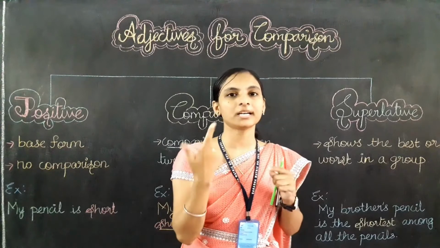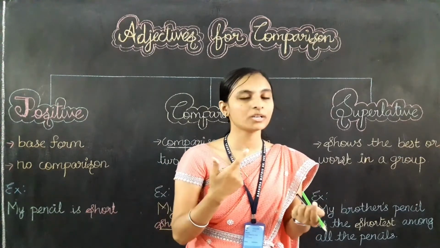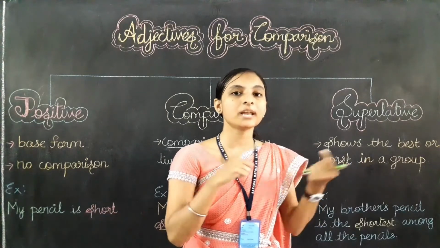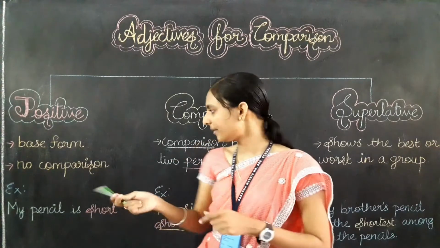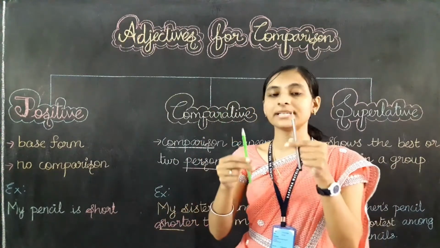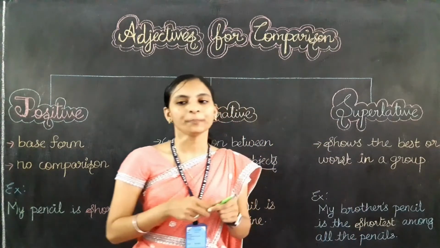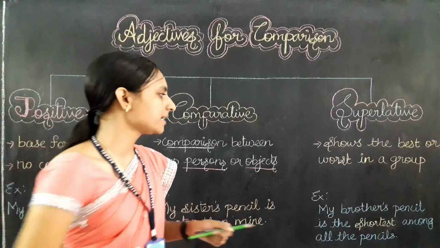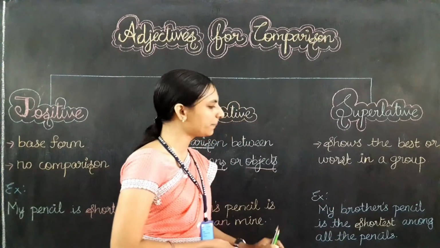Those adjectives which are used to show the best or worst belong to superlative degree only. Example: here I have told you that my pencil is short, but my sister's pencil is shorter than mine. Now I am going to show the example: my brother's pencil is the shortest among all the pencils.